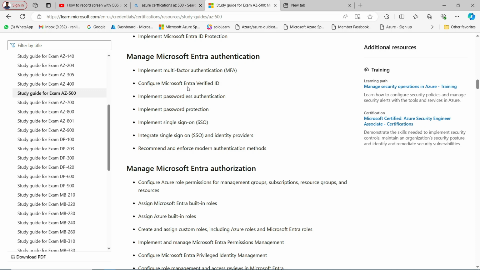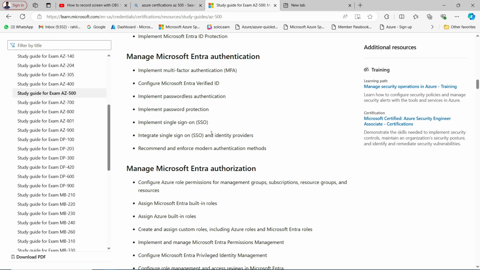Then we have Entra verified ID, then passwordless authentication, then password protection, implement single sign-on. Single sign-on is a major part if you are working on the Azure platform, or as your security engineer. So this is all about Azure Active Directory.